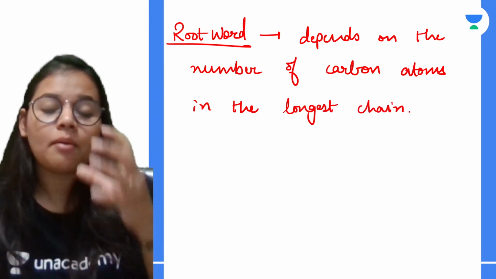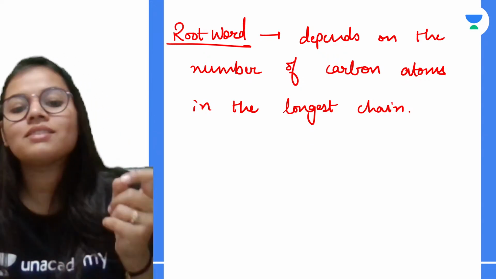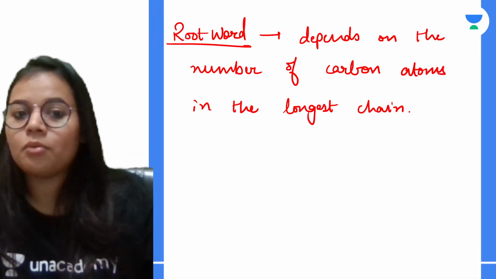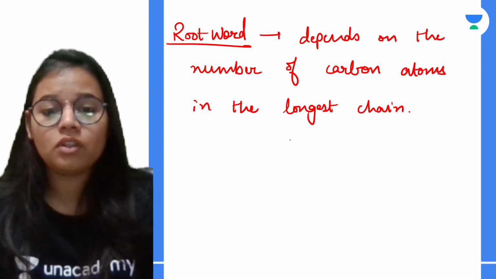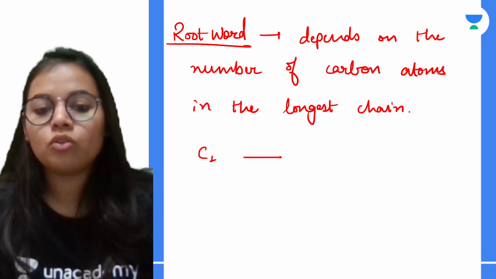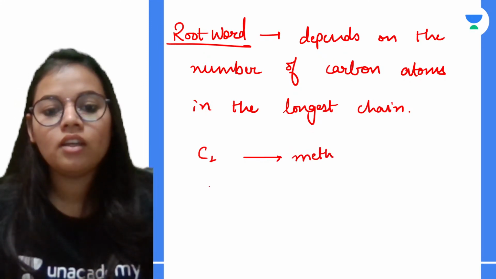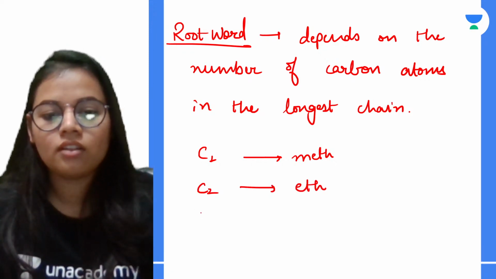Yes, for example, the number of carbon atoms is 10, but how many are in the longest chain, it depends on that. If the longest chain has 8, then our root word will be according to that. Right? If I talk about some of the root words, if we are having 1 carbon, then the root word is meth, like in methane. There are 2 carbons, then it is eth.